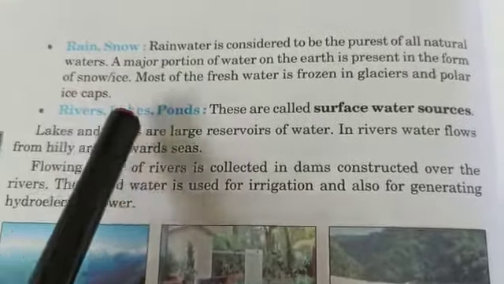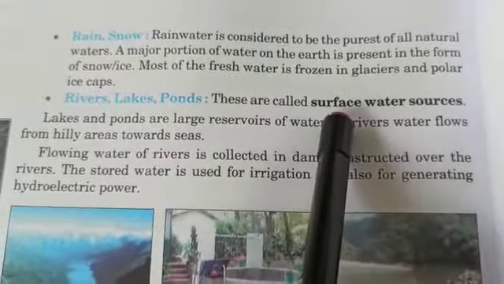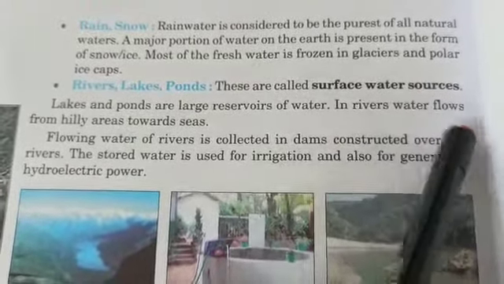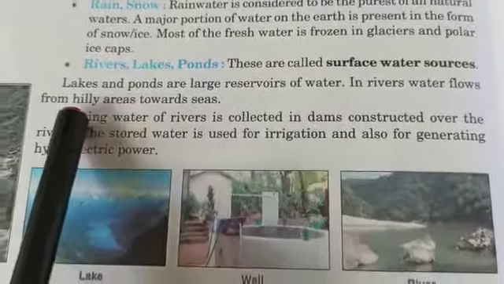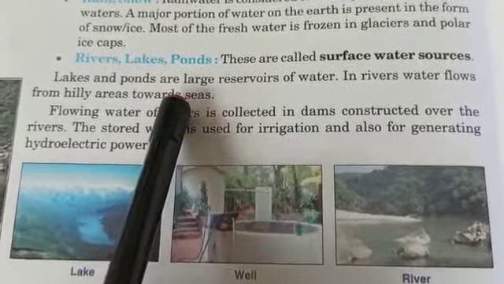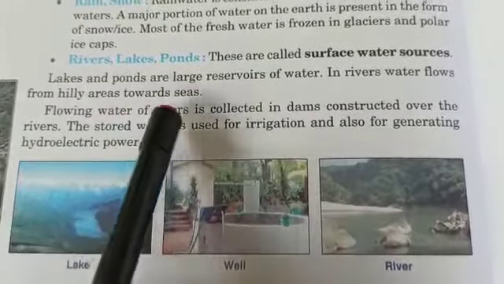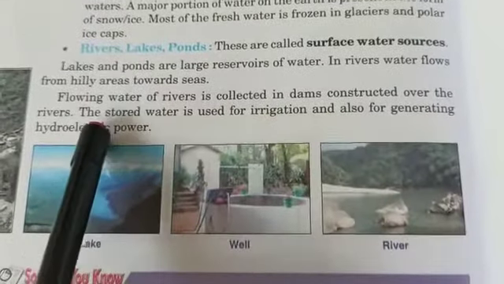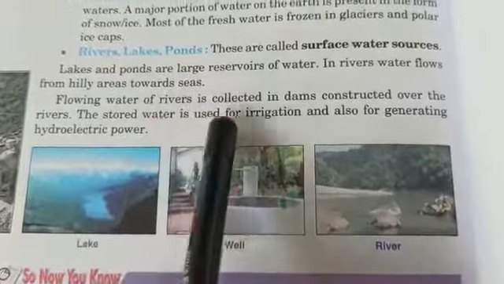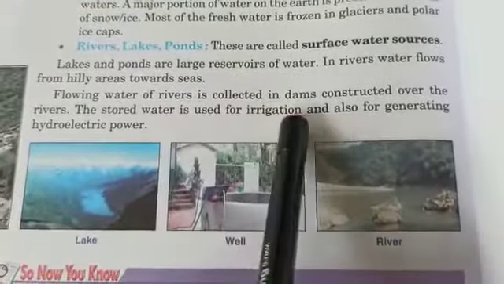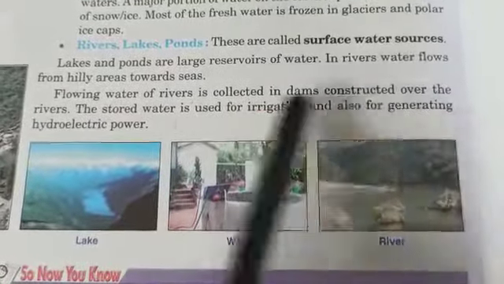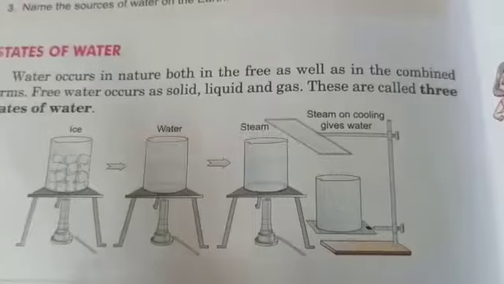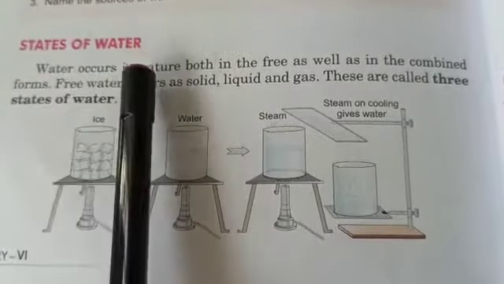Okay? River, lake and pond water are surface water sources. Water in rivers flows from hilly areas towards seas. The flowing water of rivers can be collected in dams, where it is stored. This stored water is used for irrigation and generating hydroelectric power, that is hydroelectricity. Clear?